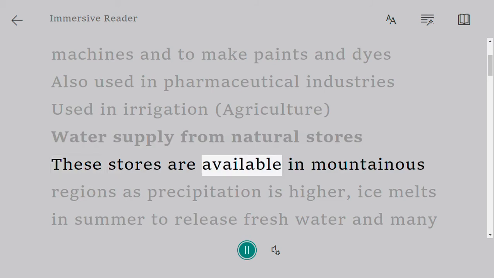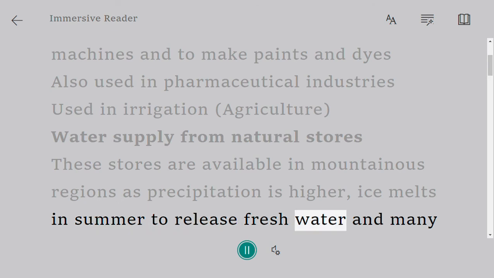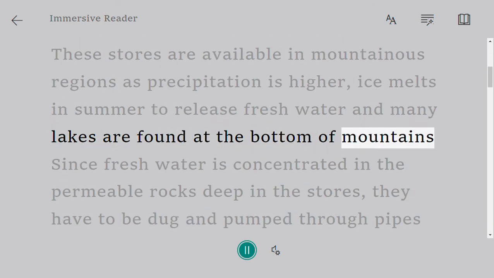Water supply from natural stores. These stores are available in mountainous regions as precipitation is higher, ice melts in summer to release fresh water, and many lakes are found at the bottom of mountains.